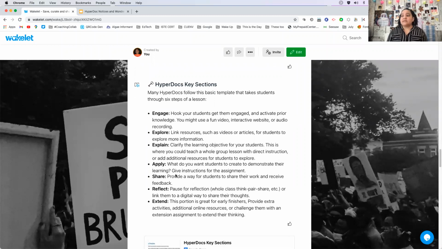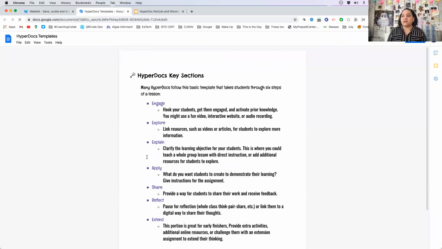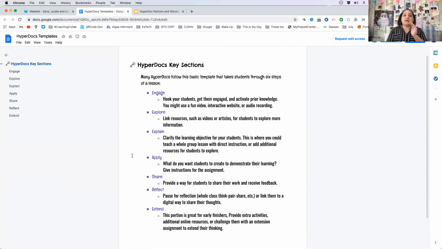So you'll notice I also included a doc here with all the parts that you can click on. You can also make your own copies so that way you have it, but it just kind of tells you what each part has, right? You want to start off with engaging them.